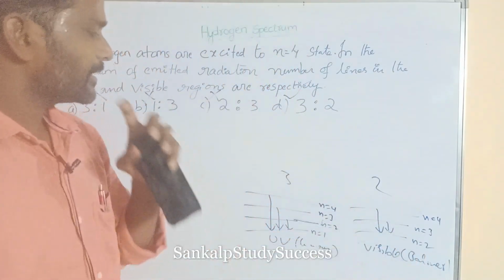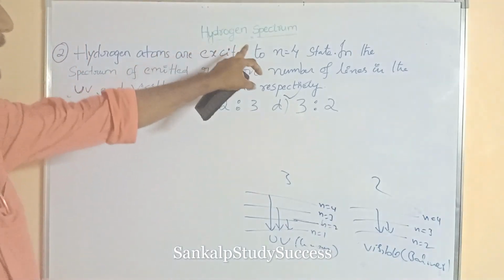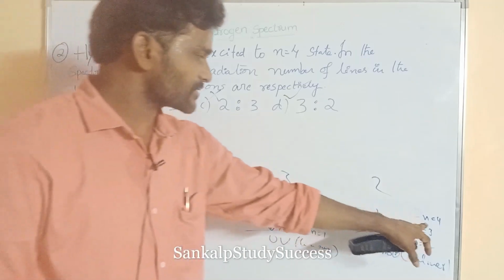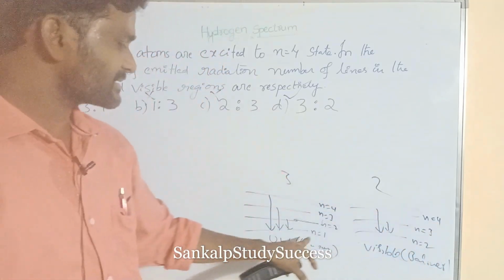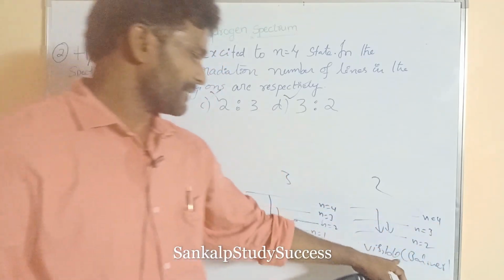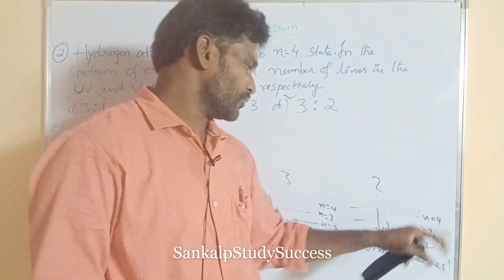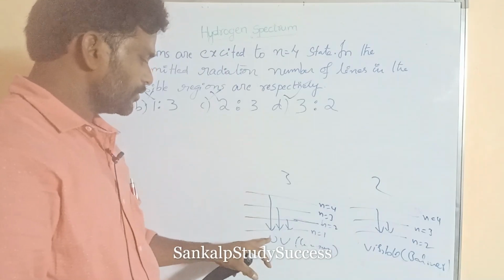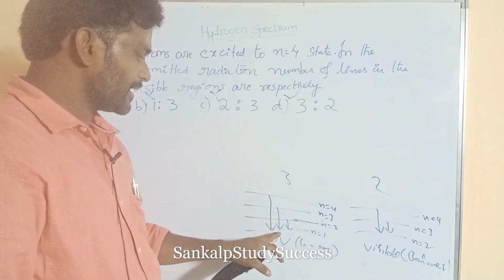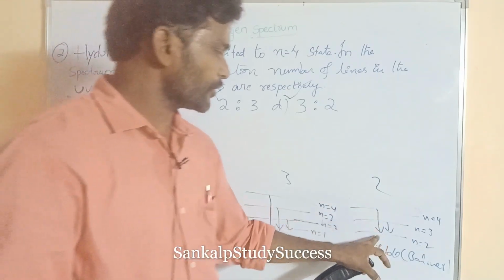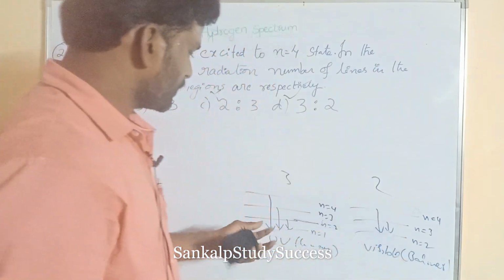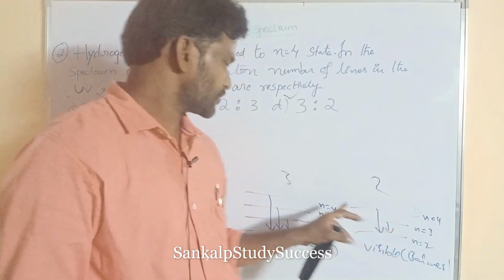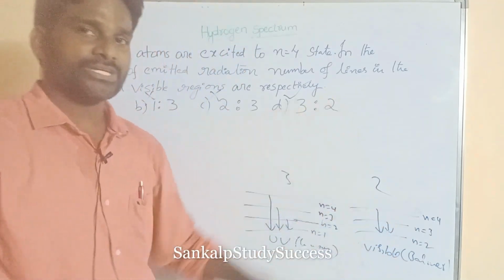The excited state is n is equal to 4, so n2 is equal to 4 in both cases. For the Lyman series, n1 is equal to 1. For the Balmer series, n1 is equal to 2. How many transitions are possible? 4 to 1, 3 to 1, 2 to 1: that is 3 spectral lines. Here, 4 to 2 and 3 to 2: that is 2 spectral lines. So the answer is 3:2.